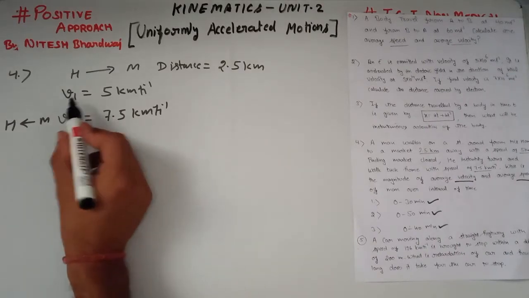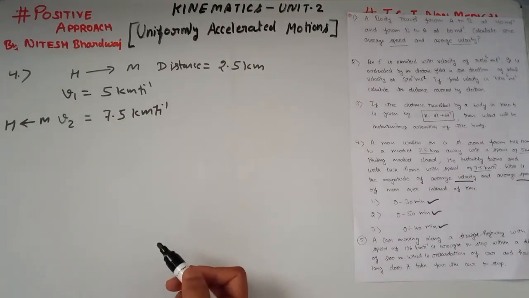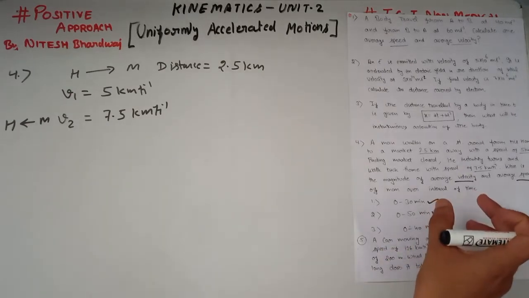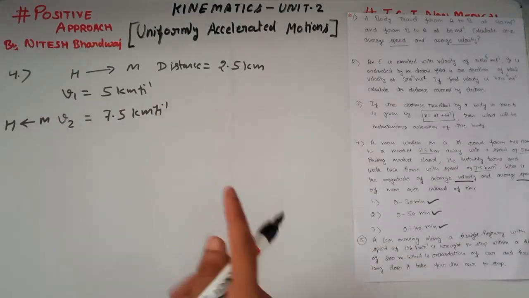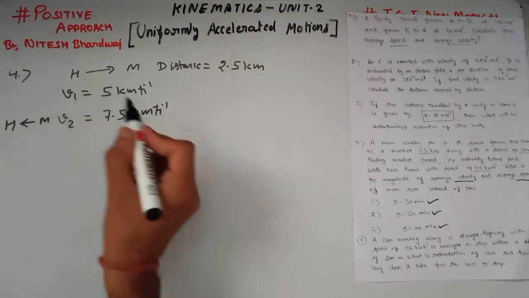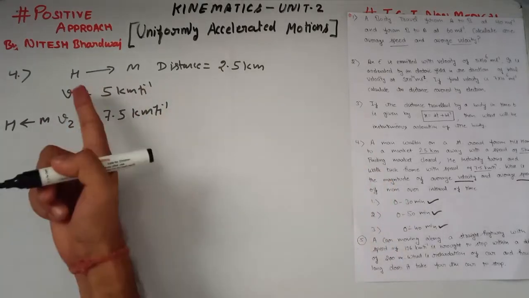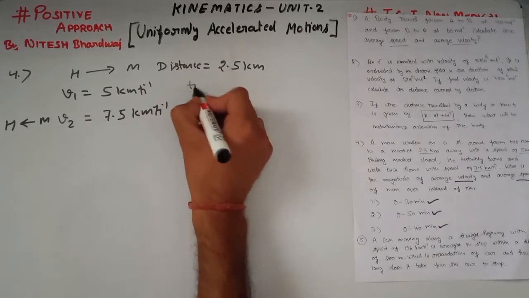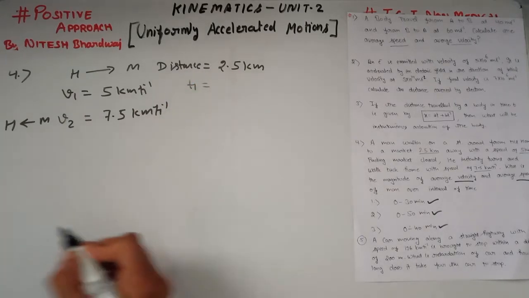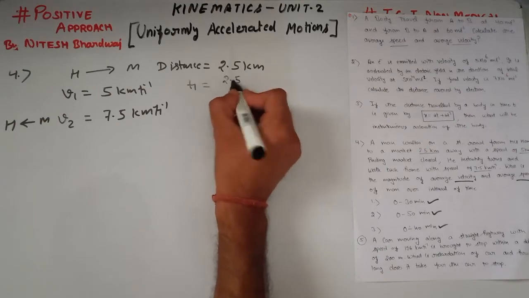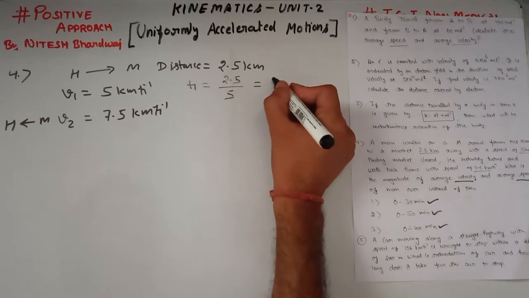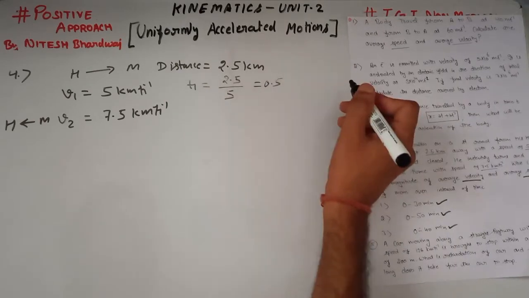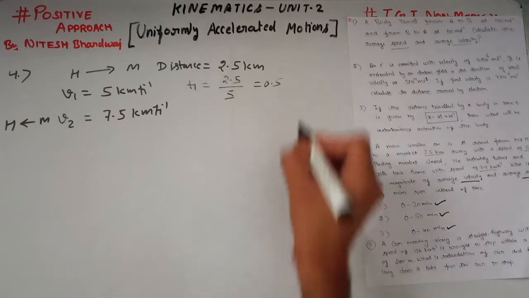Now we have here v1 is equal to 5 kilometer per hour and v2 is 7.5 kilometer per hour. To calculate the average velocity, we have to know about the time. Here time is not given, so first of all we have to calculate the time. Here v1 is the velocity of the man to reach the market from home. Let t1 be the time interval, and t1 is total distance 2.5 kilometer divided by velocity 5, which is equal to 0.5,